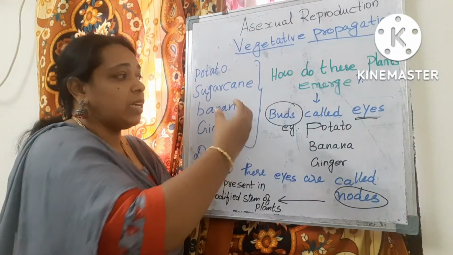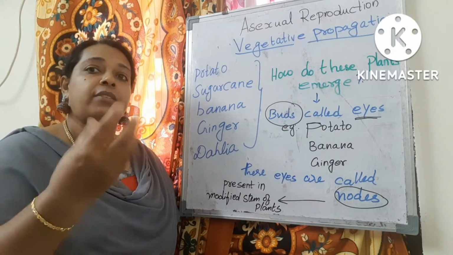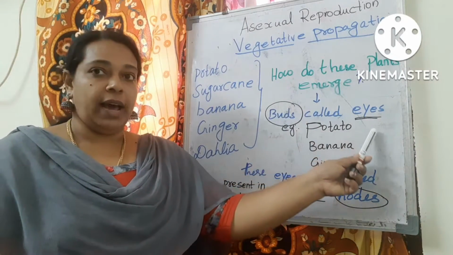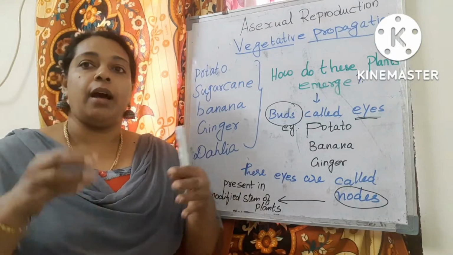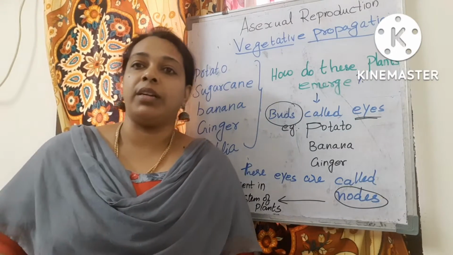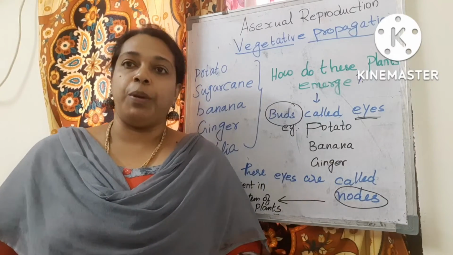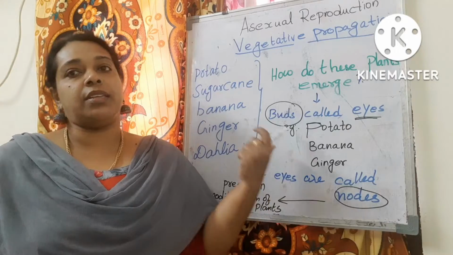And these vegetative propagules are the units of plants which will develop into a new plant. So buds, these buds are called eyes, and these eyes are known as nodes. And when the nodes come into contact with the soil or water, roots are formed and it emerges into a new plant. This is in the case of potato, banana, ginger, etc.